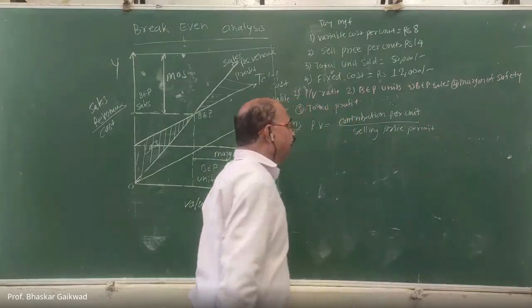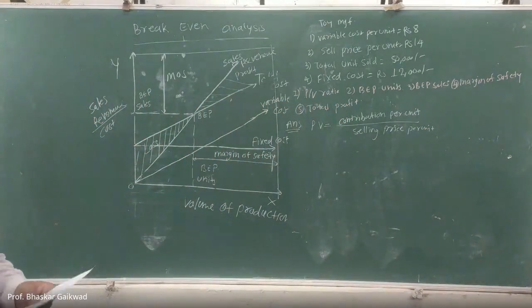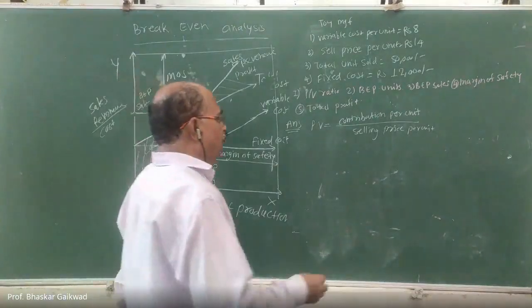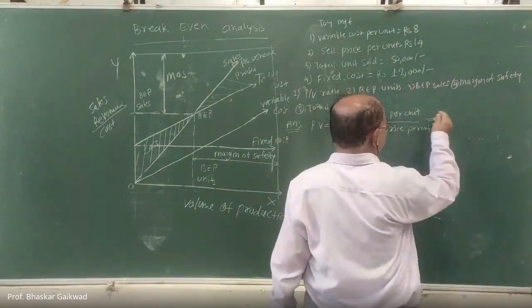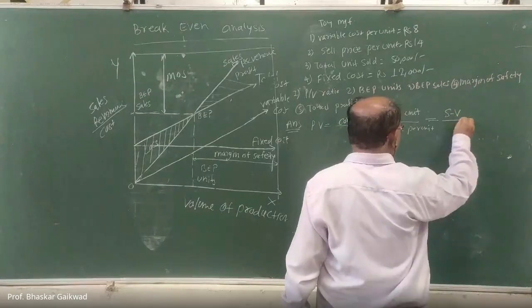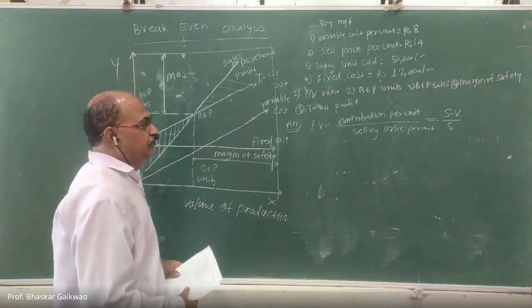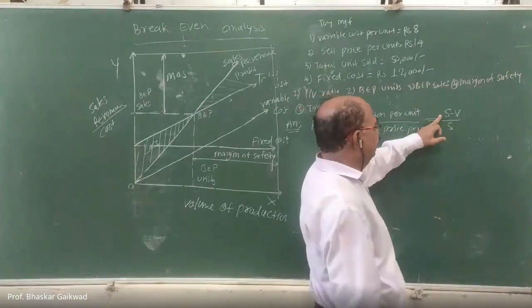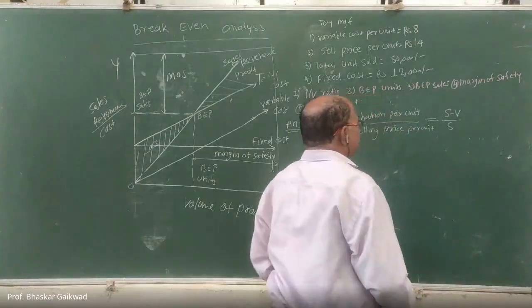This is the profit volume ratio, the ratio of contribution per unit divided by selling price per unit. So what is the contribution per unit? Contribution per unit means sales price per unit minus variable cost per unit, divided by sales price.